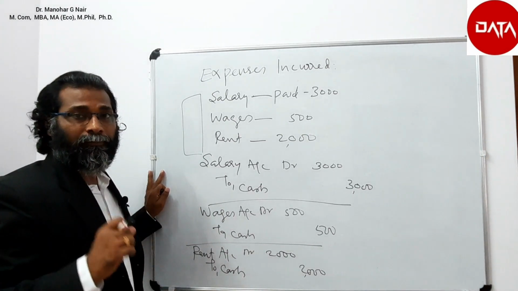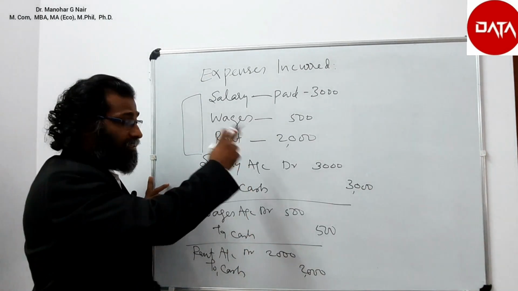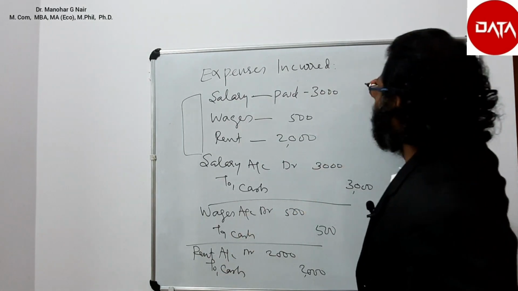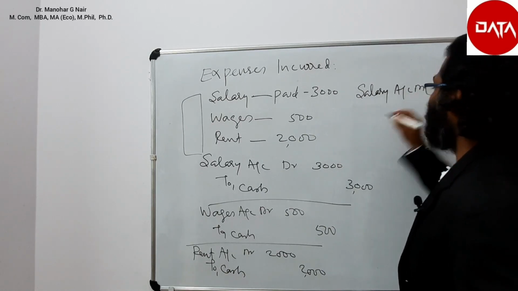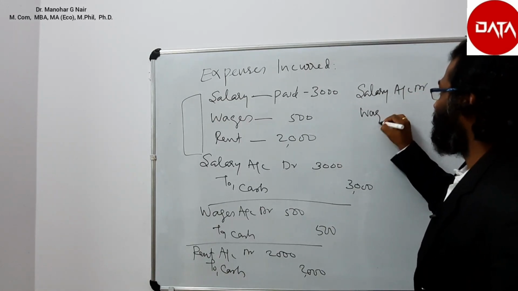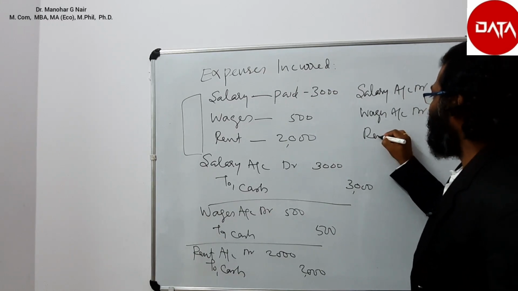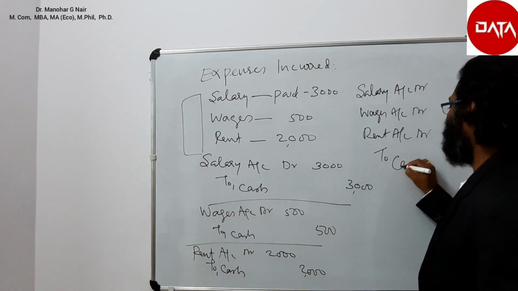Let us try to write this as a compound journal entry. Here, salary account debtor, wages account debtor, rent account debtor to cash.